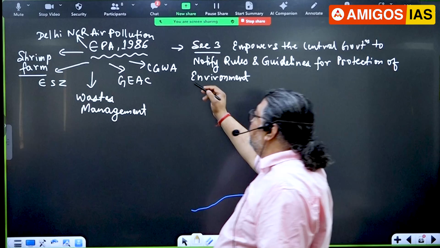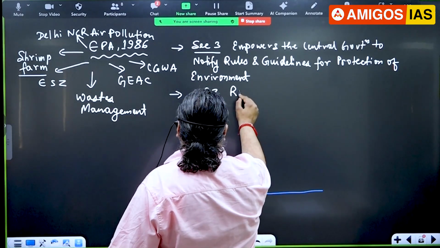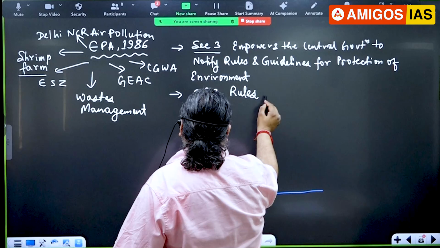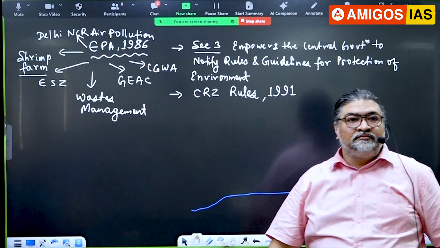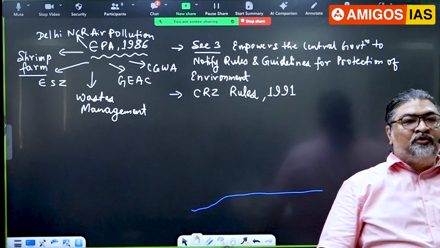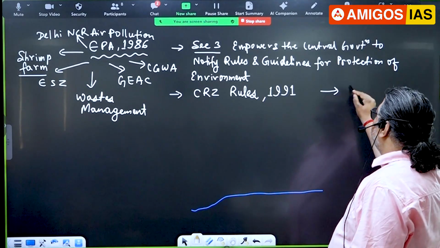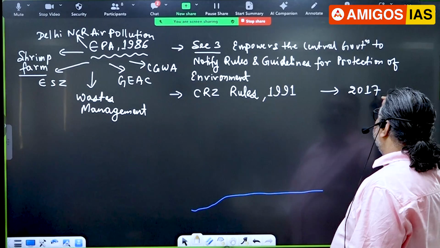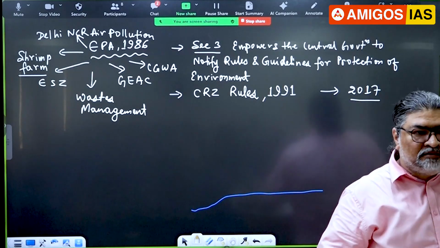So now I'm coming to the CRZ notification. Initially it was 1991. The government notified it in 1991, but then recently there was a 2017 amendment. Sometimes we amend the rules.